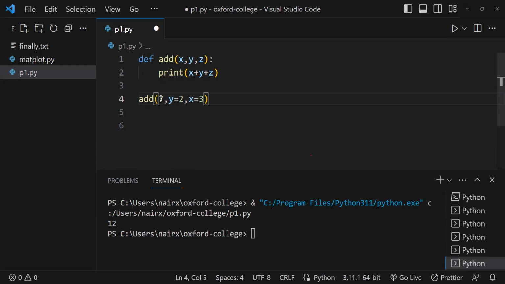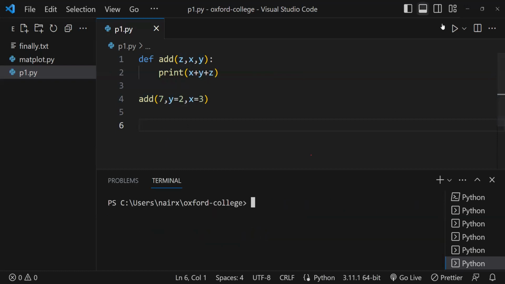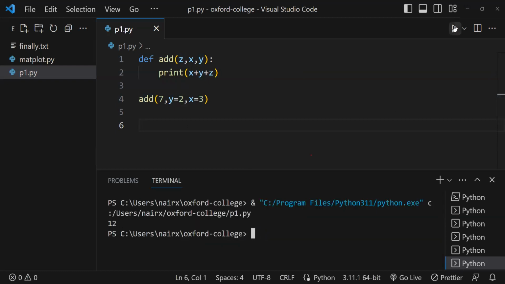Either you give z equals 7, that is one way of doing, or you accept this in the beginning. Give z comma x comma y. Now the value of 7 will be automatically taken as z, and y we have specifically mentioned, x we have specifically mentioned. So this program will run fine. 12 I'm getting.